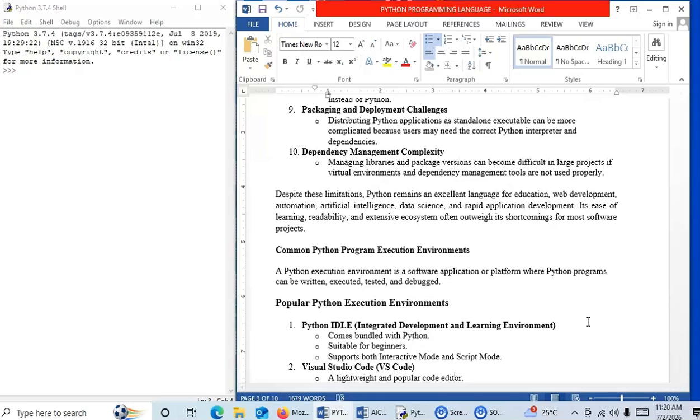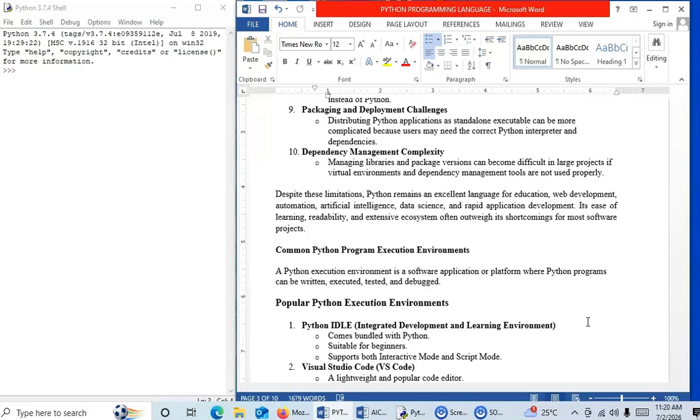So to summarize all this, despite these limitations, Python remains an excellent programming language for education, web development, automation, artificial intelligence, data science, and rapid application development. Its ease of learning, readability, and extensive ecosystems often outweigh its shortcomings for most software projects. So now let us see. So these were the limitations of the Python programming language.